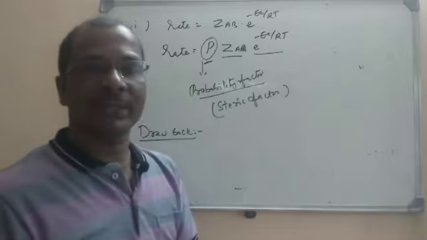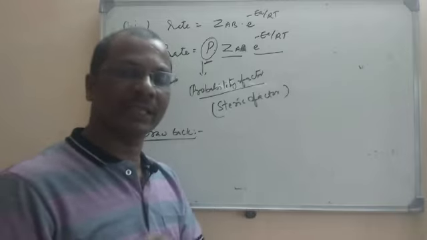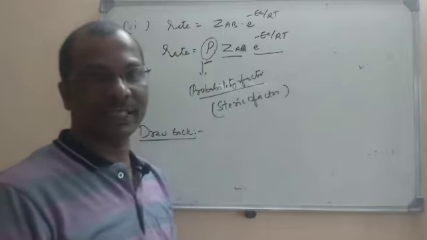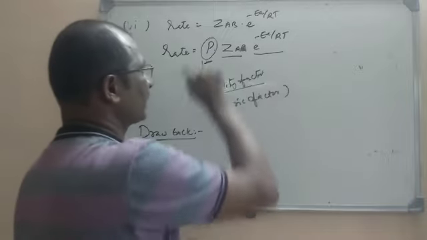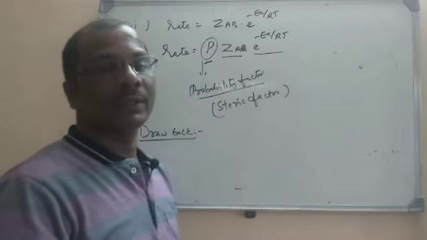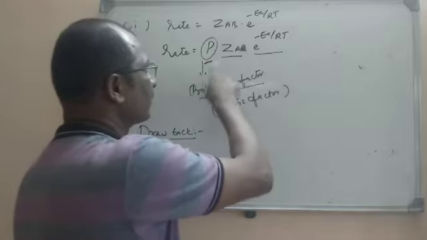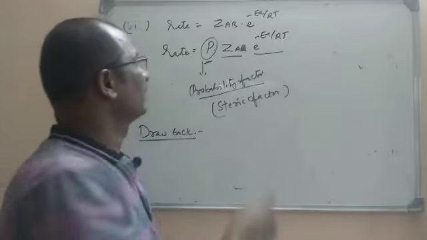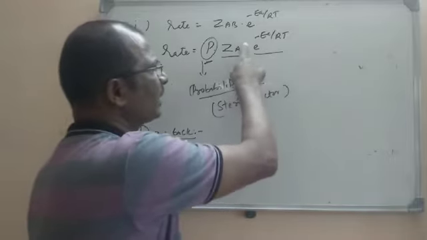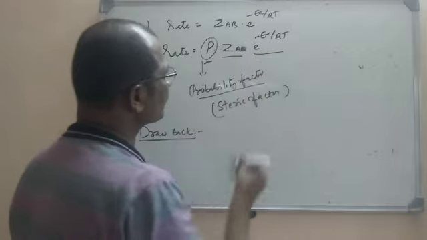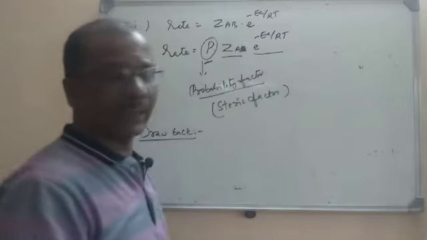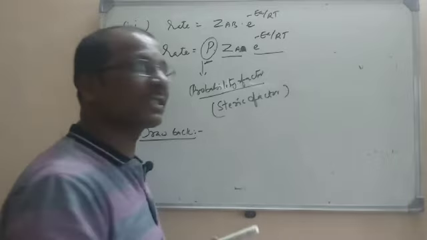They may or may not have proper energy, but anyway there is a deviation in the complex reaction. And finally they made a correction: for higher and complex reactions, rate is equal to P into Z AB into e power minus EA by RT. Here P is taken as the steric factor.